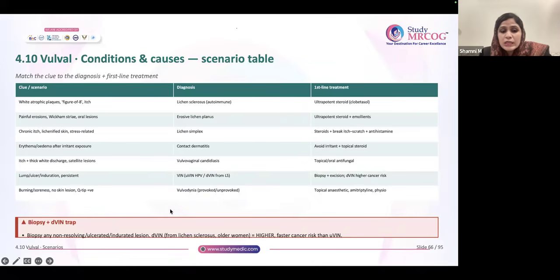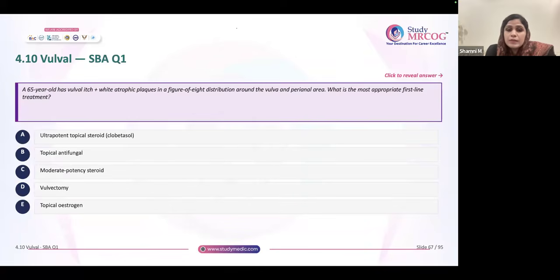Burning soreness, no skin lesion, Q-tip test positive. If you get such words in the question, burning sensation, pain on touch, painful vulva, no lesions, it is vulvodynia. Either it can be provoked or unprovoked. Treatment for vulvodynia is topical anesthetic creams, amitriptyline, physiotherapy, and you have to send the patient for counseling. Remember, any non-resolving ulcerated indurated lesion, go for biopsy. Why? You have to rule out VIN because it has a higher cancer risk.